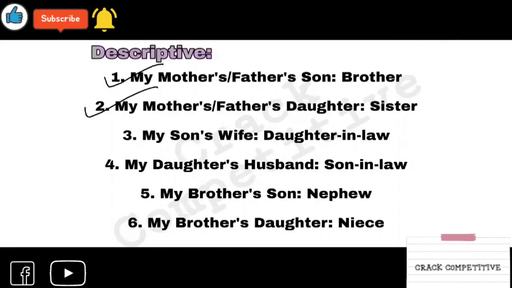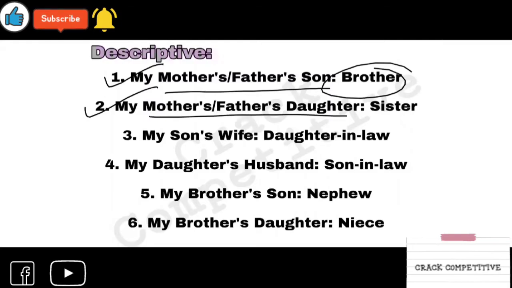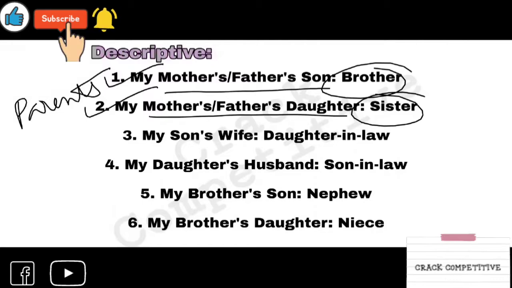The first two are very easy. Your mother's or father's son is your brother, and your mother's and father's daughter is your sister. I have said that if it is your parents' son or daughter, then he or she will be your brother or sister. Otherwise, don't make the mistake that your uncle's son is your brother. We actually say bhai or behan to everyone in Hindi. So don't make the mistake.